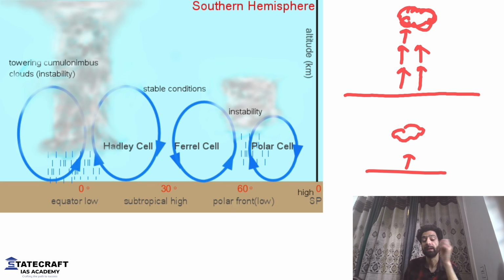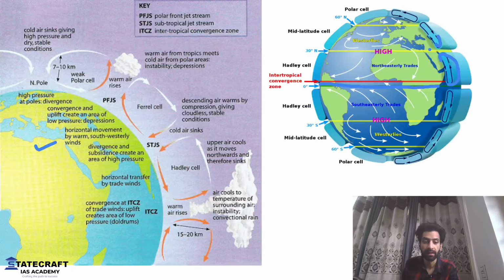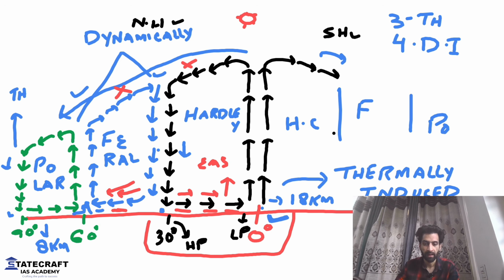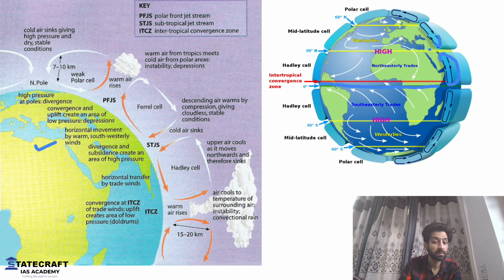So that means whenever we talk of any place where the air is going up, that place will be associated with rainfall. Am I right? Because when the air goes up, it will form clouds, it will cause rainfall. Now take a look at this. I told you on the equator, the air goes up. So that means we will have cloud formation here. The clouds will be formed in this region. And these clouds are responsible for rainfall.